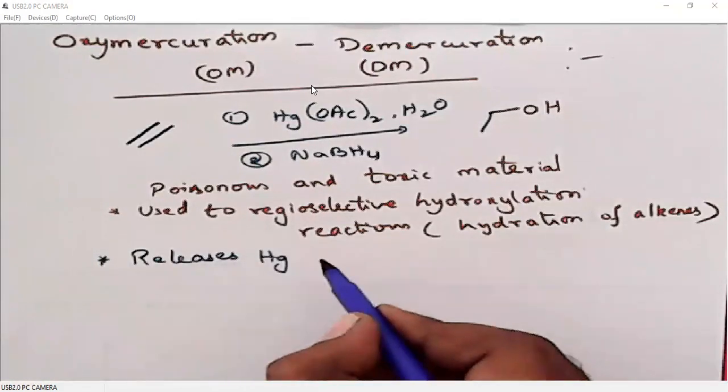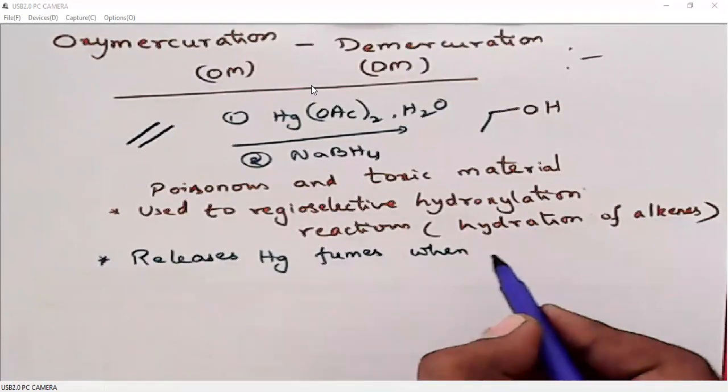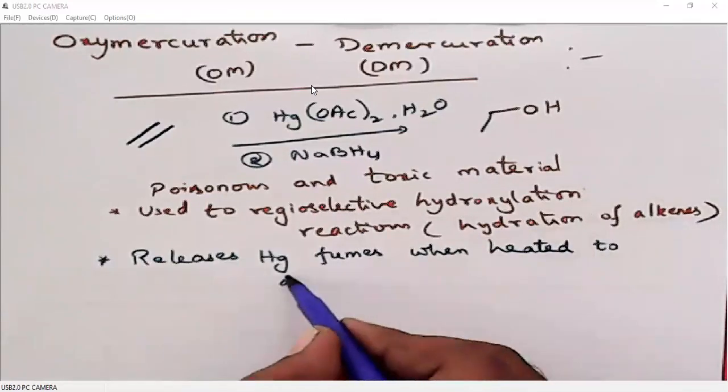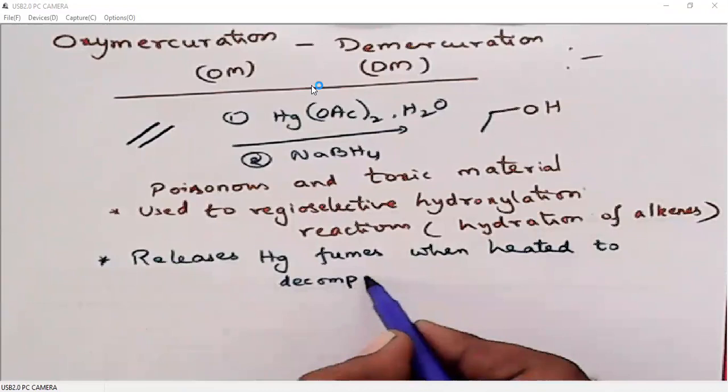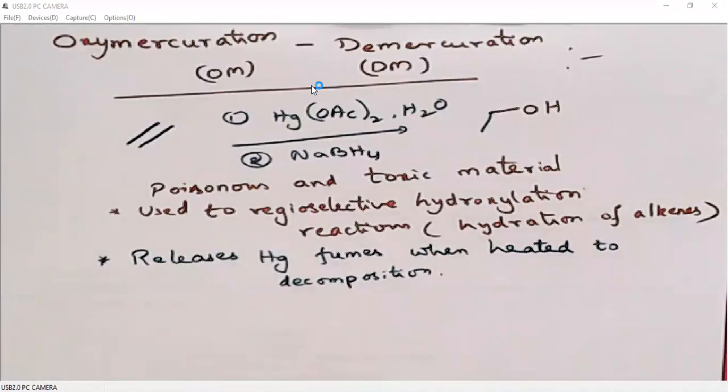It releases mercury fumes when heated to decomposition. Remember, mercuric acetate, we cannot heat this because when it is heated, it releases mercury fumes. Mercury itself is highly poisonous, and if mercury vapors are there, they are even more dangerous.